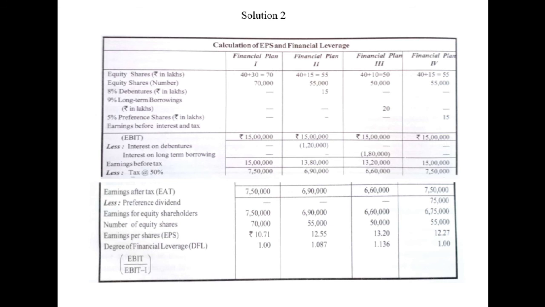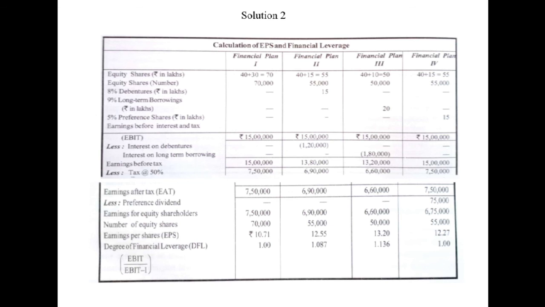Now under the fourth financial plan, again there is no loan taken and therefore there is an absence of interest. So the financial leverage will be 1. 15 lakhs divided by 15 lakhs minus 0. So here we see the third financial plan is the most levered financial plan. That means more loan has been taken in combination with the equity share capital, and the impact is that there is an increase in the EPS as compared to the other three plans. The EPS under the third financial plan is the highest, and the financial leverage is also the highest under the third financial plan.